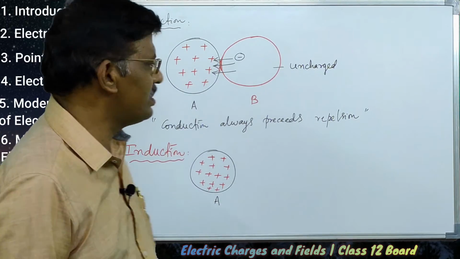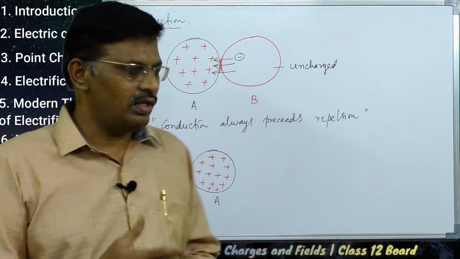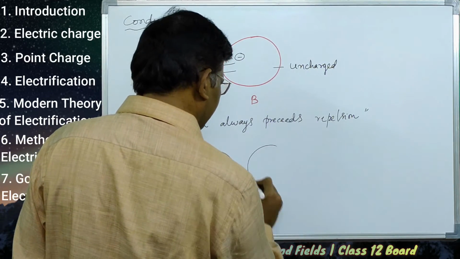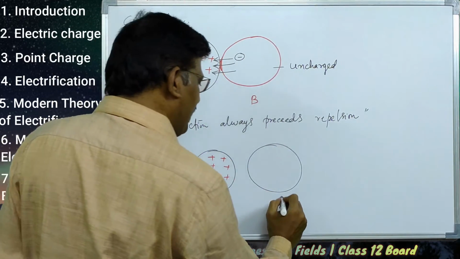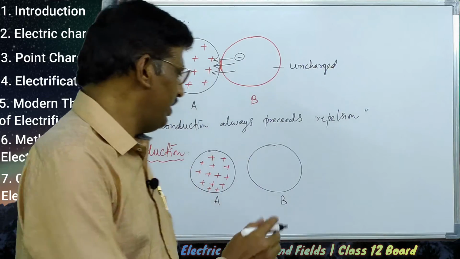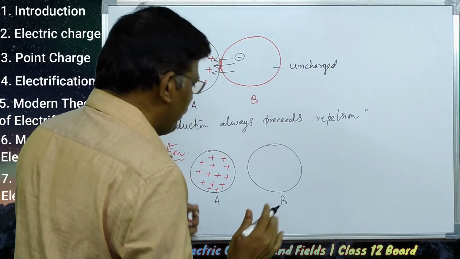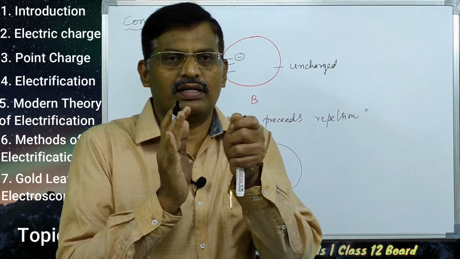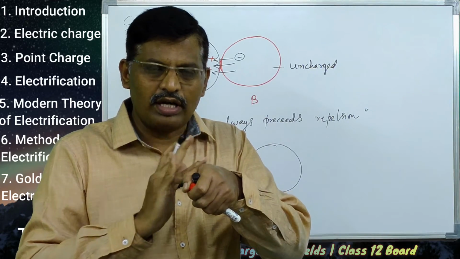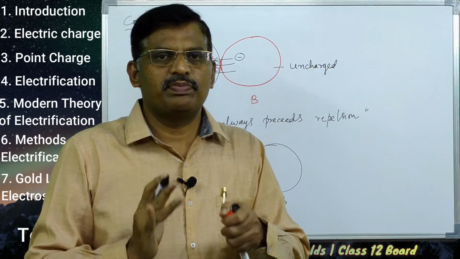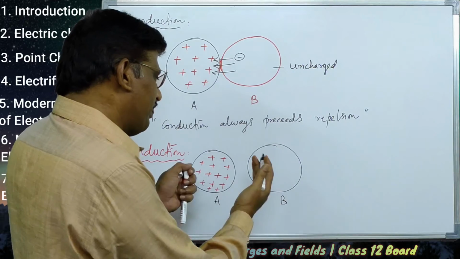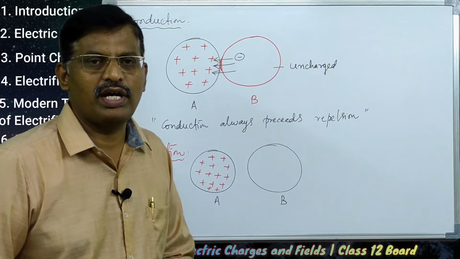Now B is a neutral, uncharged body. When a charged body and an uncharged body are brought nearer, there is no need to place them in contact and no need to rub one over the other. Here, just one uncharged body and one charged body are kept close to each other.